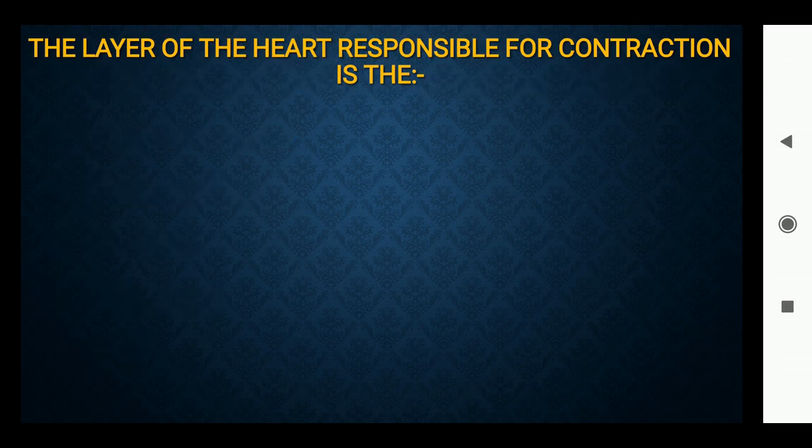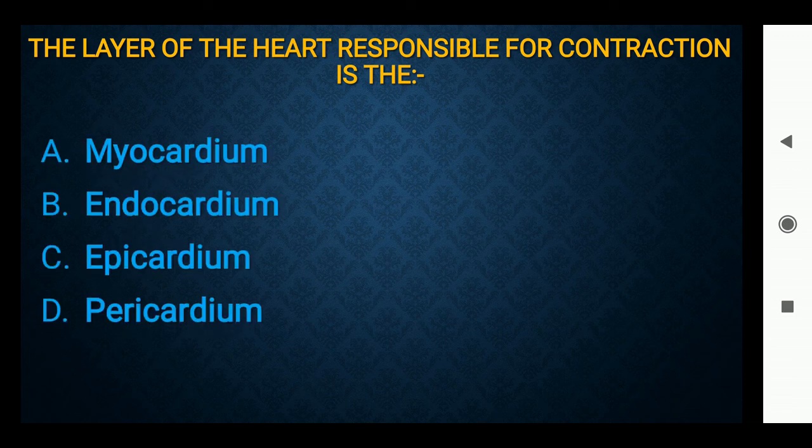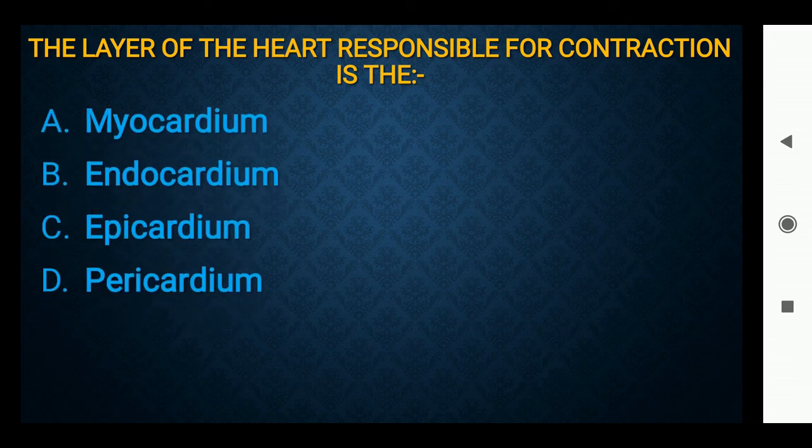The layer of the heart responsible for contraction is the myocardium, endocardium, epicardium, or pericardium. These are all layers of the heart, and the pericardium is the outermost layer. The middle layer, the myocardium, is responsible for contraction of the heart.